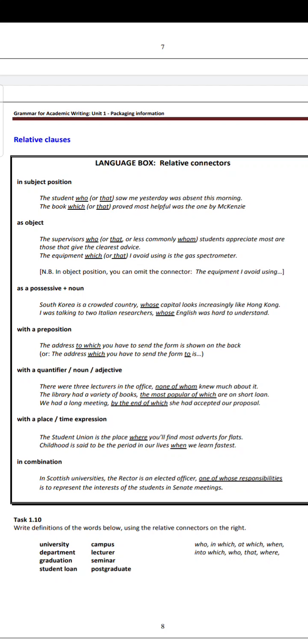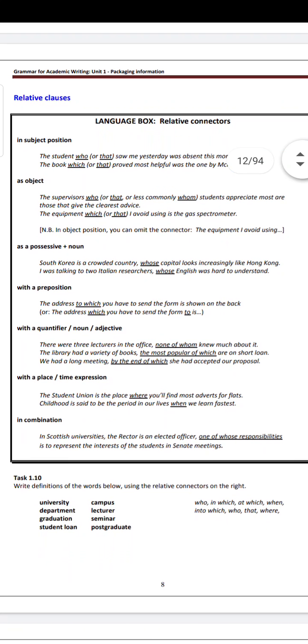Then, I was talking to two Italian researchers, whose English was hard to understand. Is English a noun? Yes, of course, it is a noun. So don't get confused.